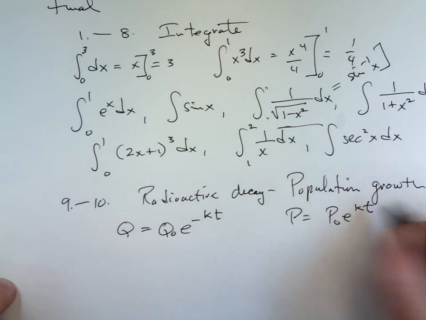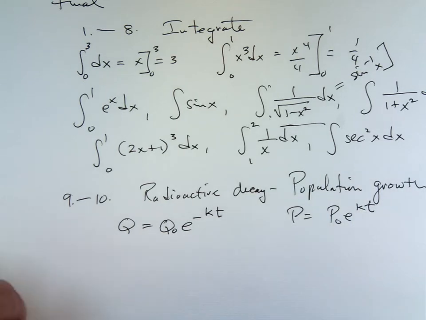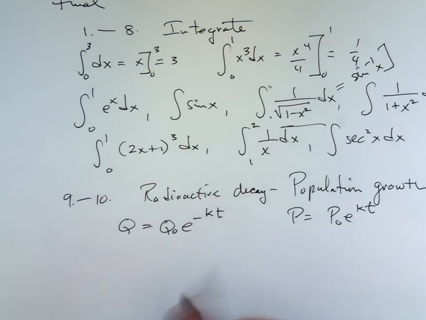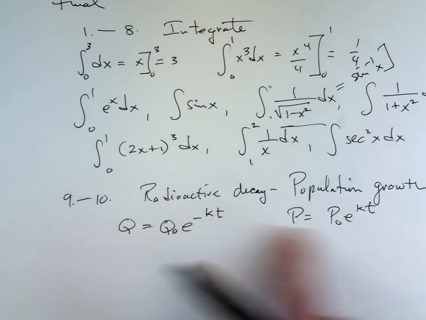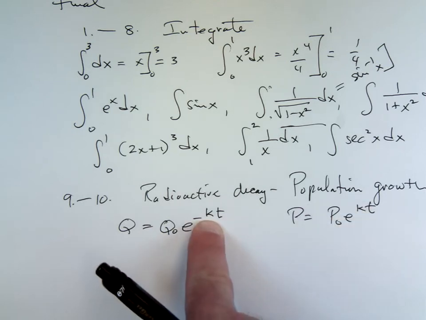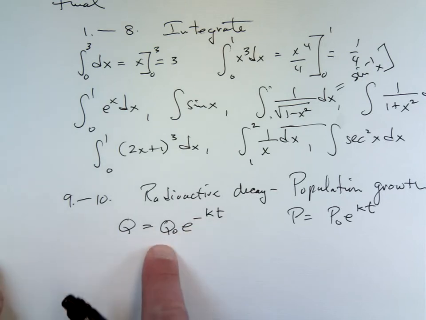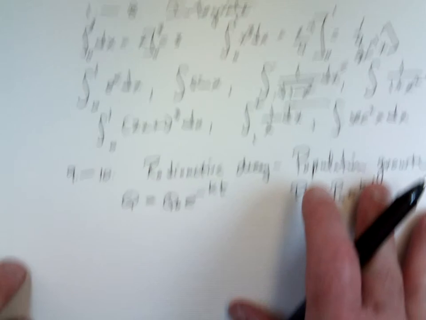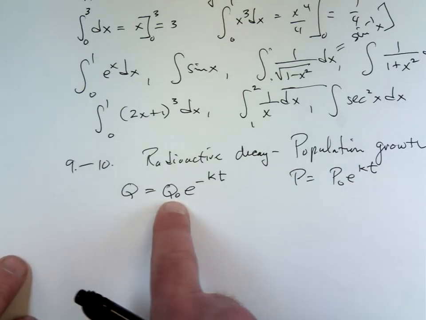Now, what you're going to be given, I would give you the rate k. This k is the rate of population growth here, and this k is the rate of radioactive decay. I will give you that. I will give you an initial quantity, and I will ask for, say, half-life or doubling time. Half-life would be the time it takes the quantity to go from what it started with to half of that.